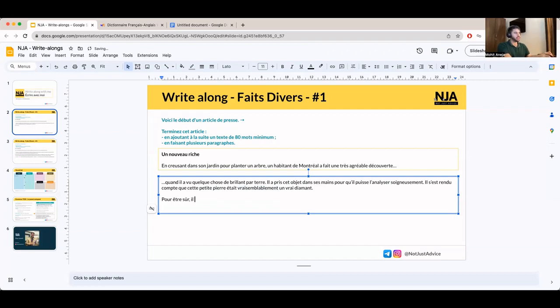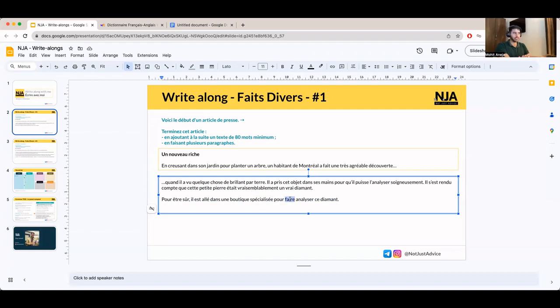I don't know, he goes somewhere. Il est allé dans une boutique spécialisée pour faire analyser ce diamant. Okay, so to be sure, he went inside a special boutique. And boutique in French is basically a specialized store. He went inside a boutique pour faire analyser ce diamant.